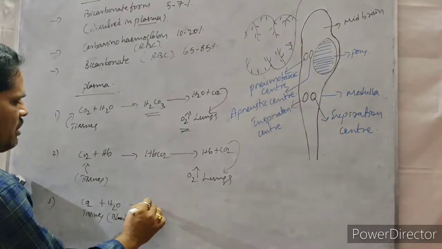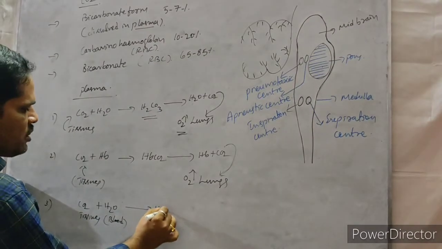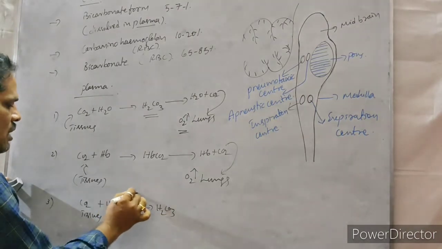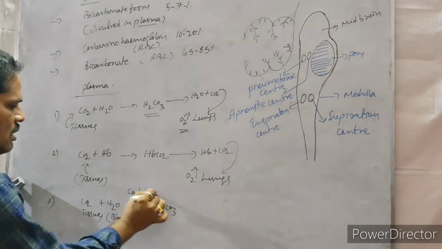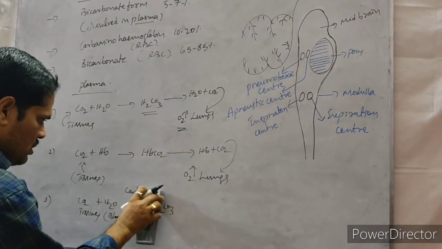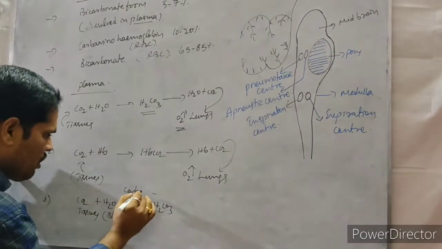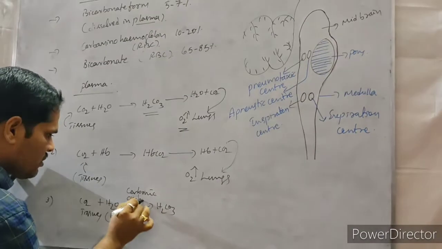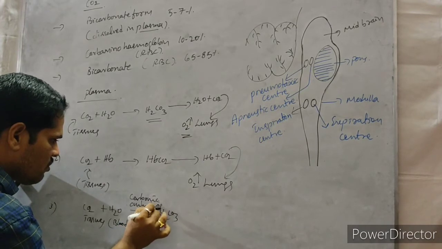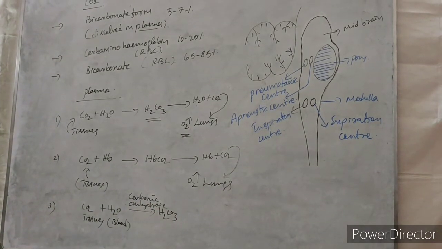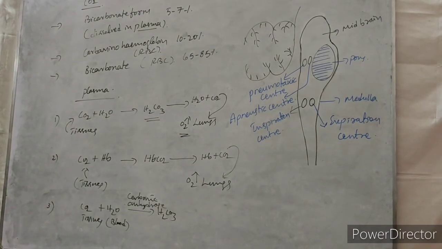Then it is formed as bicarbonate, H2CO3. How is it formed? With the help of carbonic anhydrase enzyme. With the help of carbonic anhydrase, carbon dioxide along with water combines to form bicarbonate.